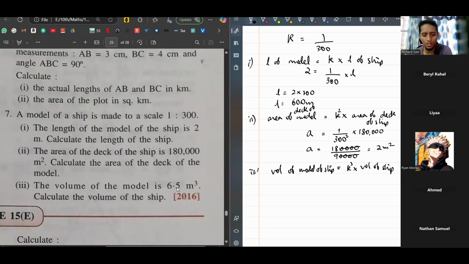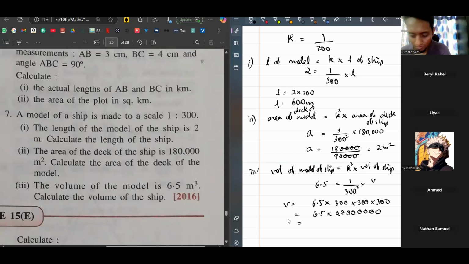Okay, the last one, volume of the model is 6.5 meter cube. So K cube is 1 upon 300 cube, into the volume of the ship. So volume of the ship will be 6.5 into 300 into 300 into 300. So 3 threes are 9, 9 threes are 27. So that is 6.5 into 27 with 6 zeros. So I'm getting 1755 and 5 zeros. Let me just use the calculator to finish it fast.